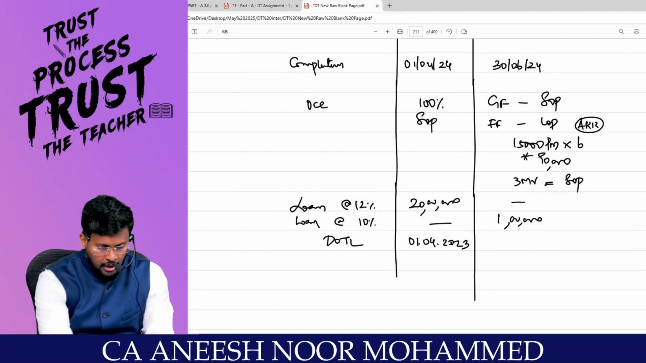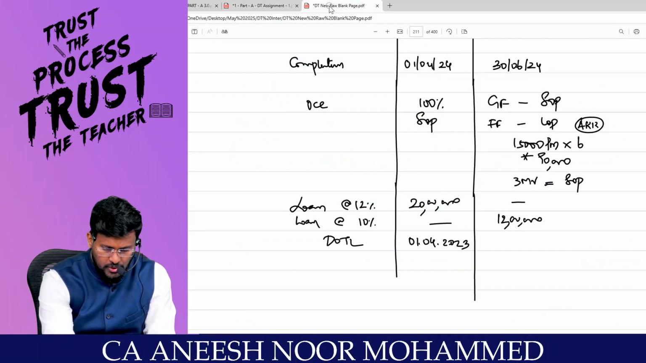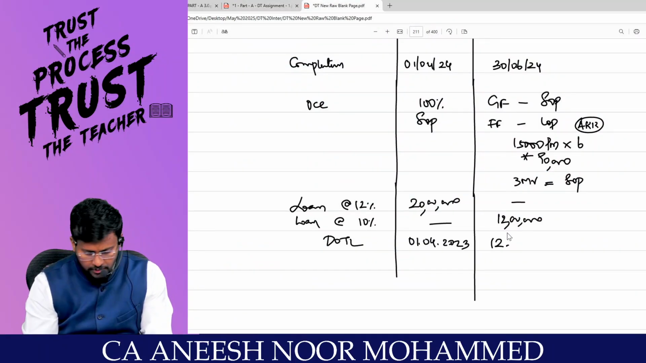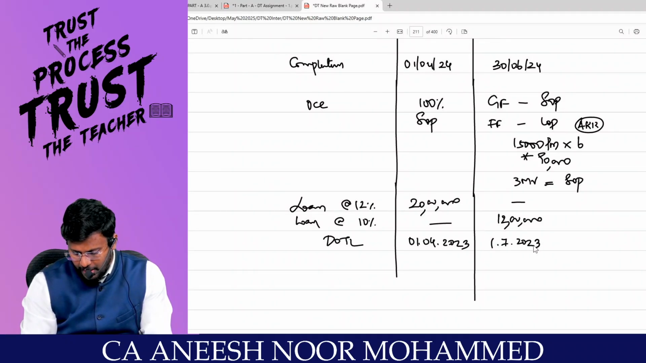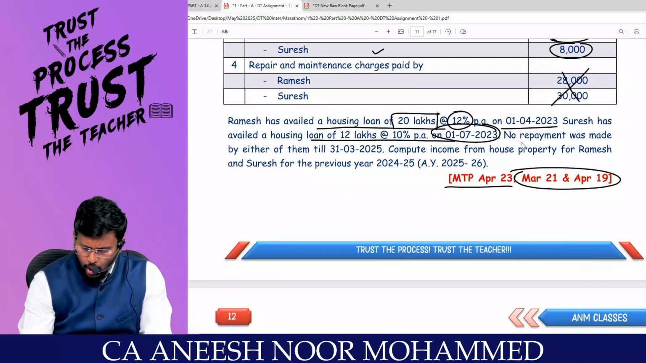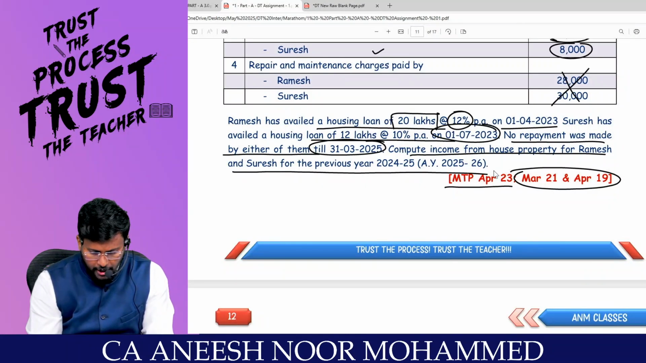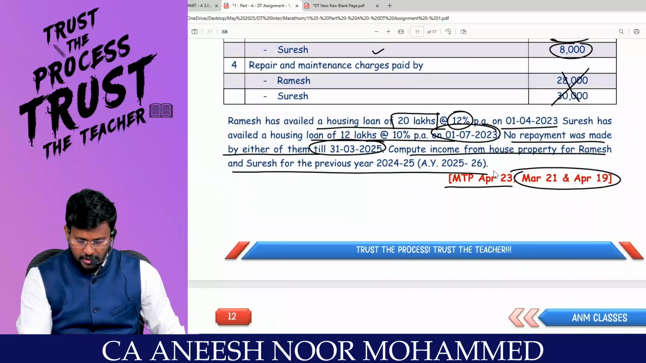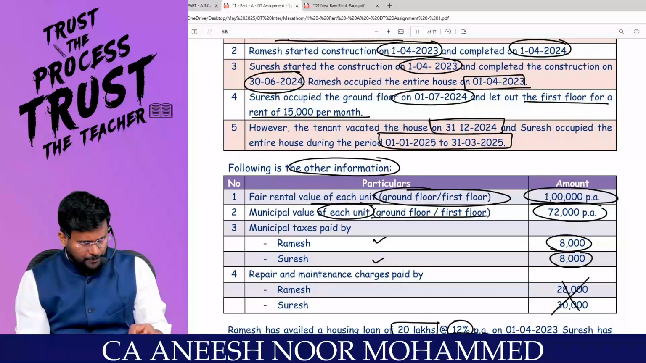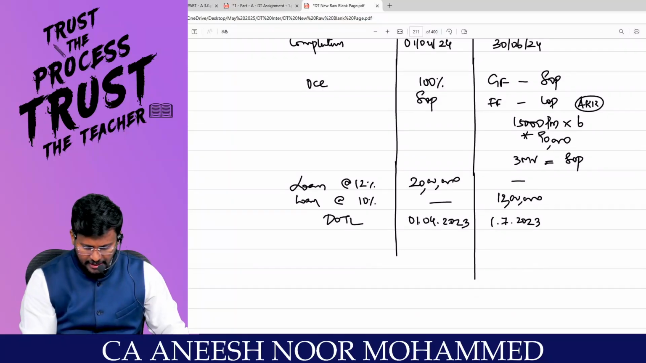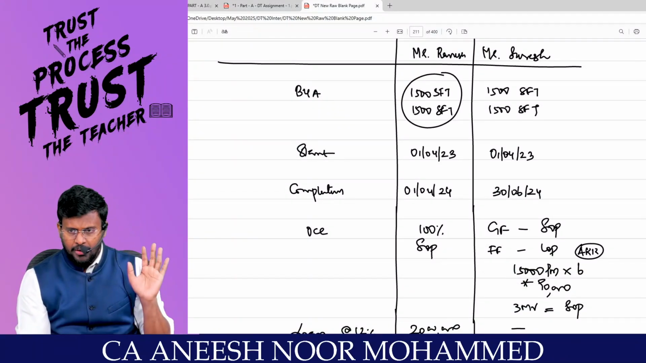Super, sir. Now tell me, when he started on 1/7/2023, so date of taking loan is 1/7/2023. Am I right, sir? I'm proceeding, sir. No repayment was made by either of them till 31/3/2025. Compute income from house property for Ramesh and Suresh for the previous year 24/25 is the question. Is it said in the question whether they are following the default or optional tax regime? No, sir. Who is the first person? Ramesh, Mr. Ramesh. The entire house is a self-occupied property.